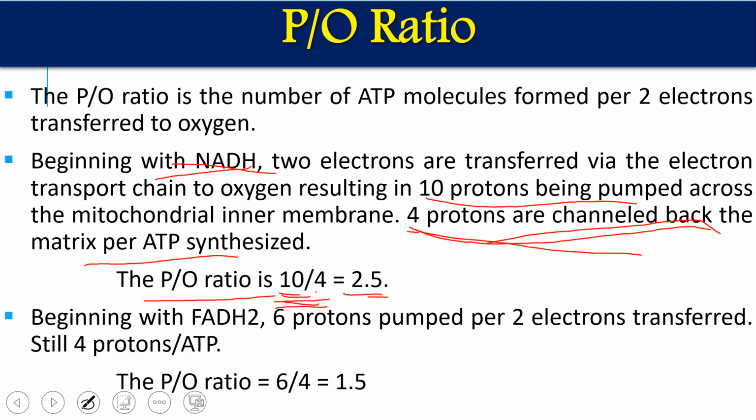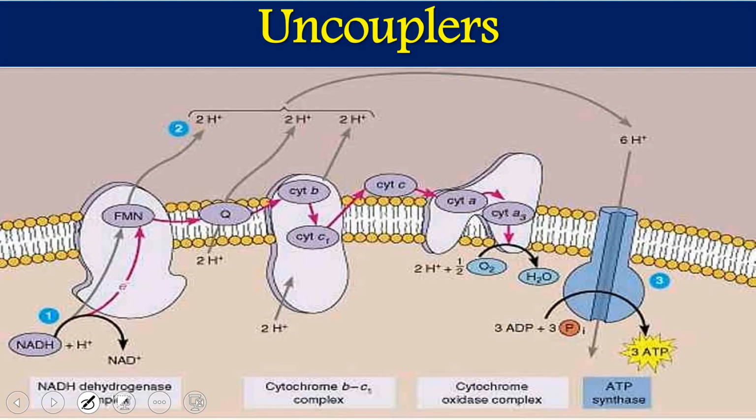Similarly, for FADH2, 6 protons are pumped: 4 protons at complex 3 and 2 protons at complex 4 per 2 electron transfer, and still 4 protons per ATP are required. So if we have FADH2 as the reduced molecule, we can synthesize 1.5 ATP per 2 electron movement. So this is called the P/O ratio, phosphate to oxygen ratio, for NADH and FADH2.